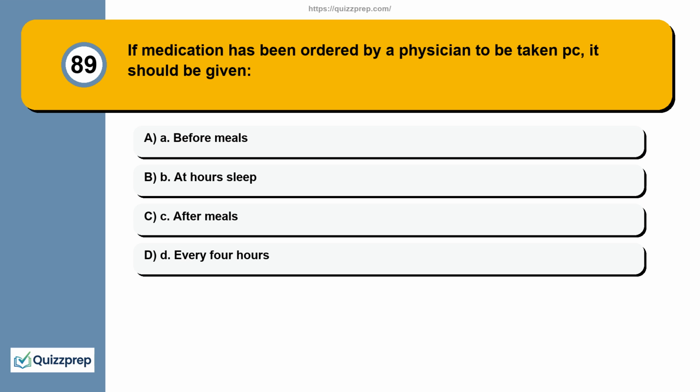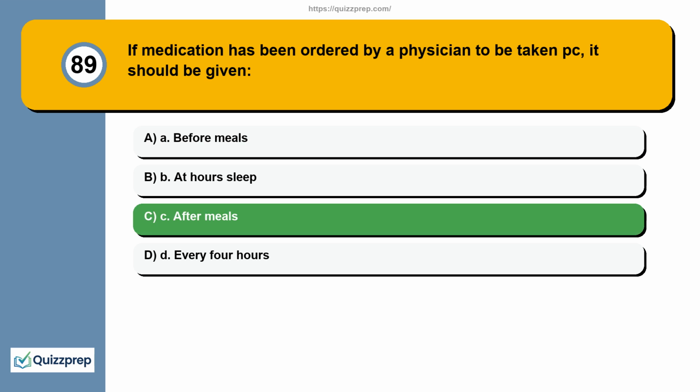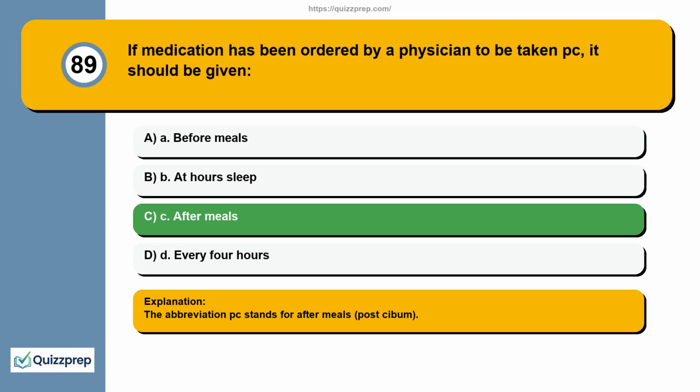Question 89. If medication has been ordered by a physician to be taken PC, it should be given A. Before meals. B. At hours sleep. C. After meals. D. Every 4 hours. The abbreviation PC stands for after meals, post cibum.